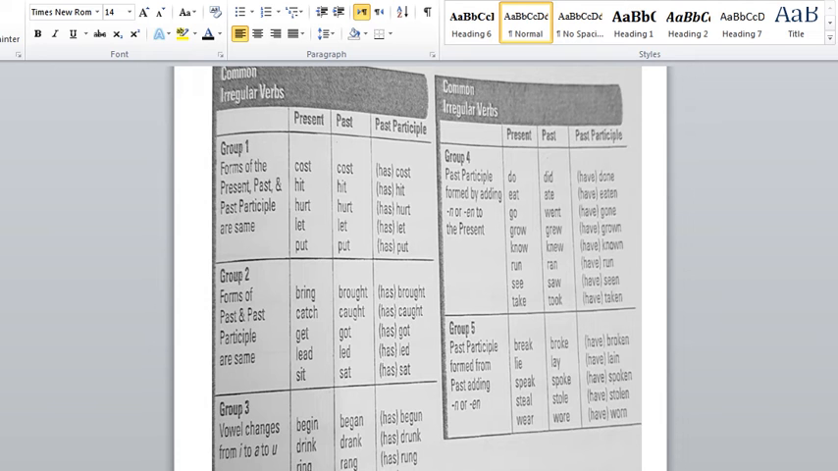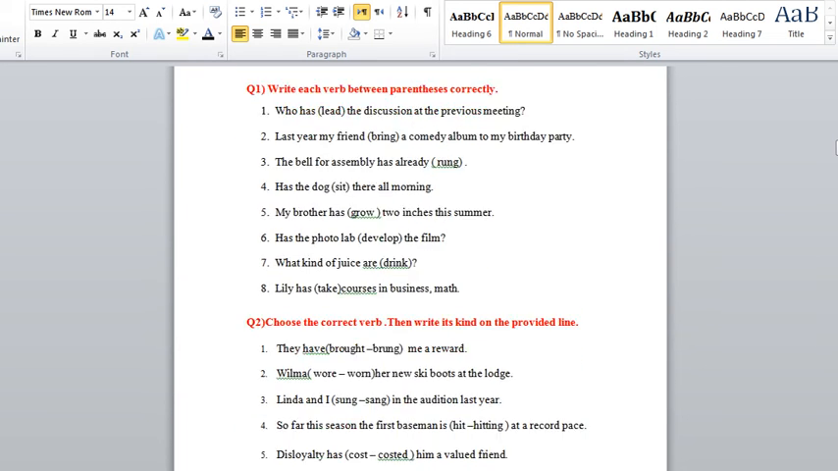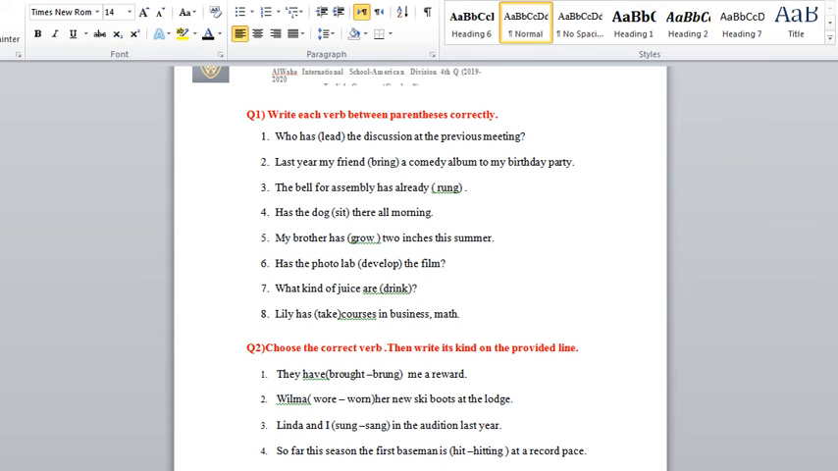I have speak, spoke, and spoken. I have steal, stole, and stolen, and some other verbs. As I said, common and regular verbs are divided into 5 groups, and we have seen the groups over here. So let's directly start answering these questions.